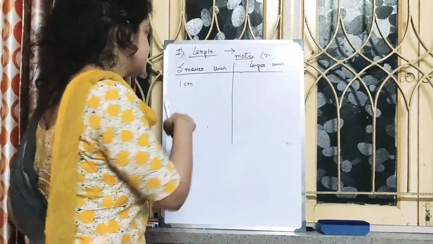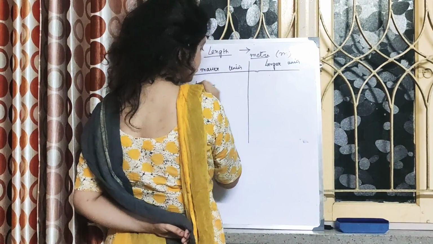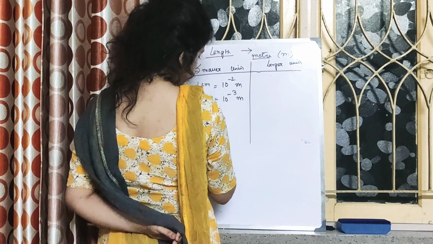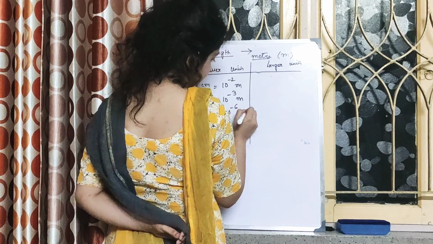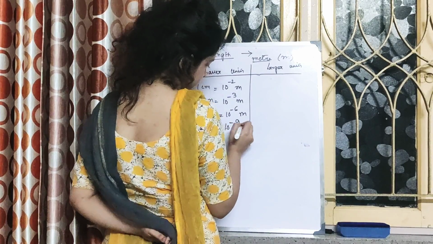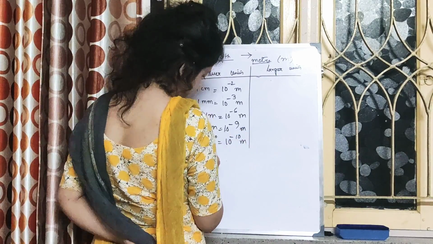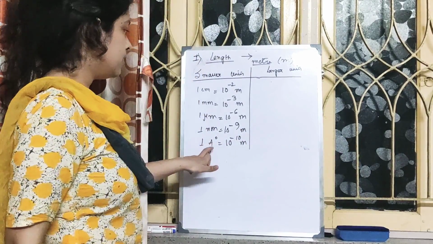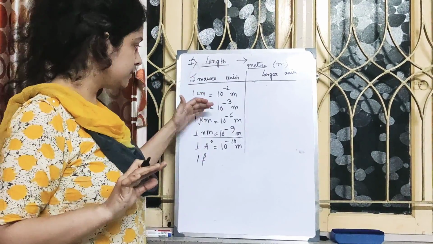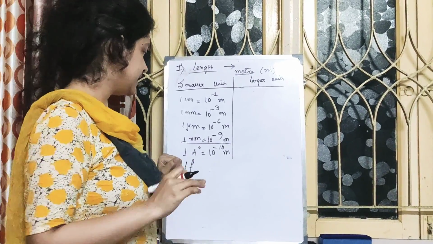Smaller than meter, that suppose centimeter, millimeter, centimeter 10 to the power minus 2 meter, 10 to the power minus 3 meter, micrometer 10 to the power minus 6, then 1 nanometer, okay. I think up to this you may be acquainted with all this. Do you have any idea about angstrom?